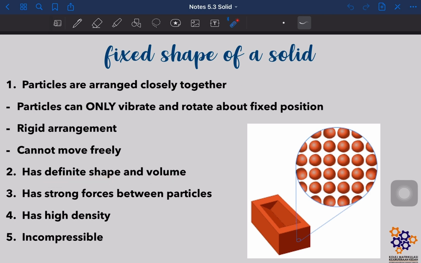and volume. Okay, so solid also has a very strong attractive forces between the particles and has a very high density, and solid is incompressible. Dia tak boleh nak compress. Okay, because nak compress macam mana kan solid kan? Okay, so dia memang almost cannot compress lah. Okay, so kita kata incompressible.